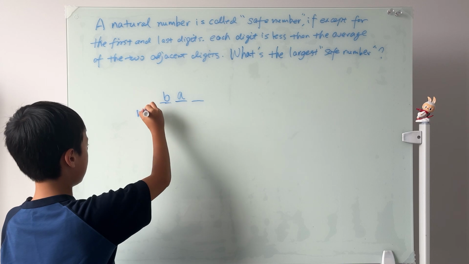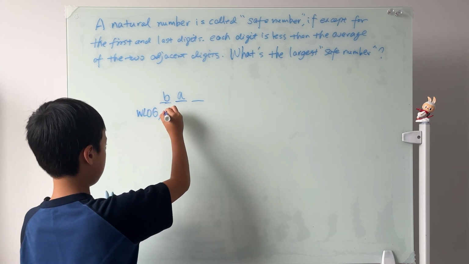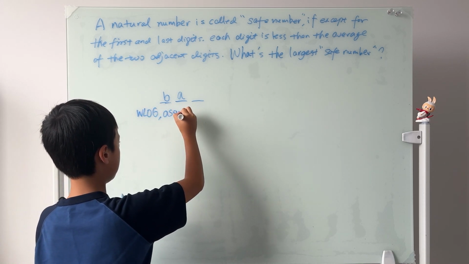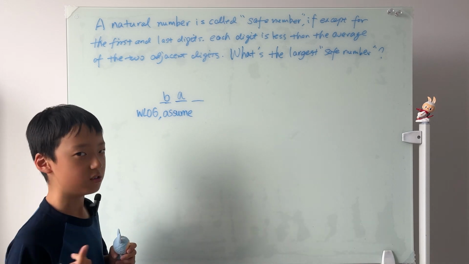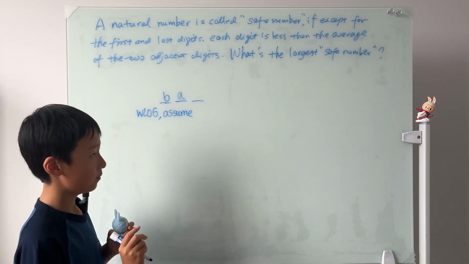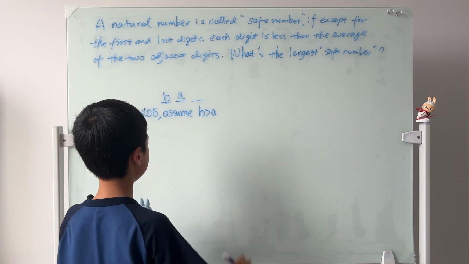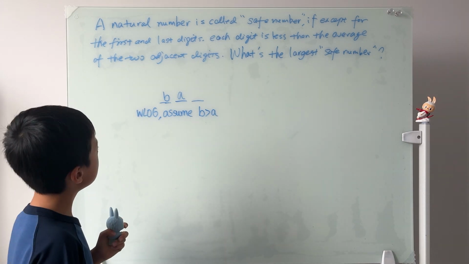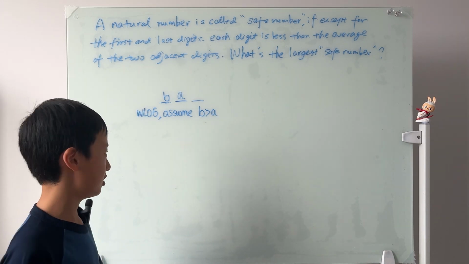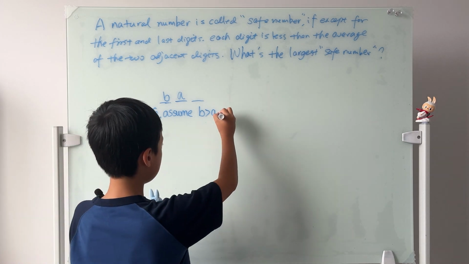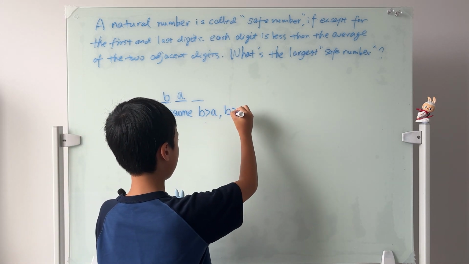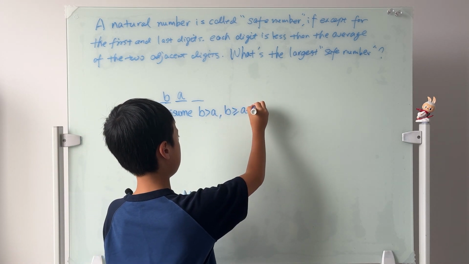I'll just write that statement down here. Without loss of generality, we assume the left one, say B, is greater than A. And since these are all digits, there can't be something like 1.1. So we know that B has to be greater than or equal to A plus 1.